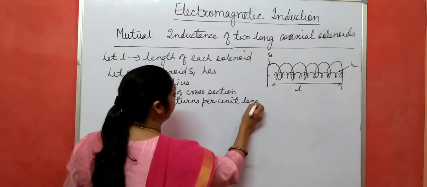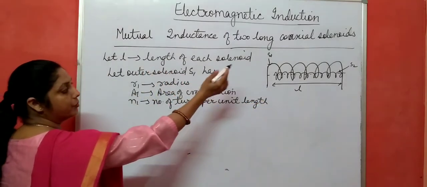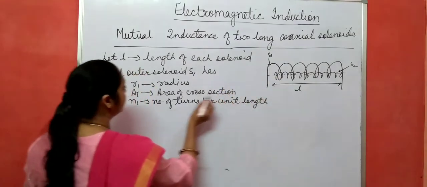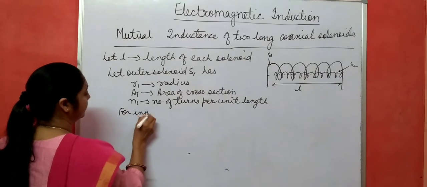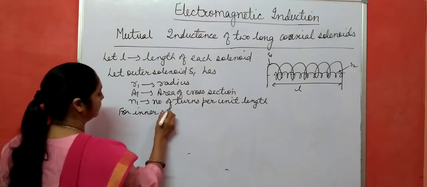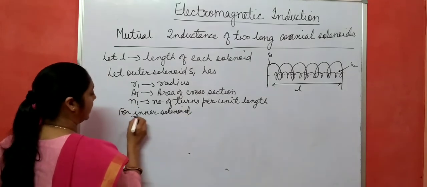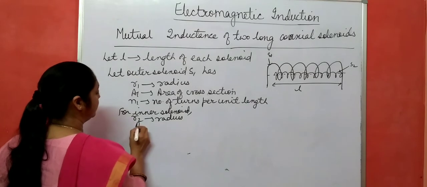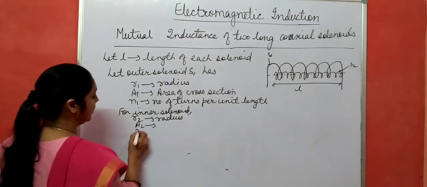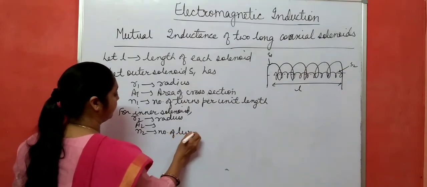In the same way, let us suppose the length is the same for both the outer and inner solenoids. Let R2 be the radius of the inner solenoid, A2 the area of cross section, and N2 the number of turns.